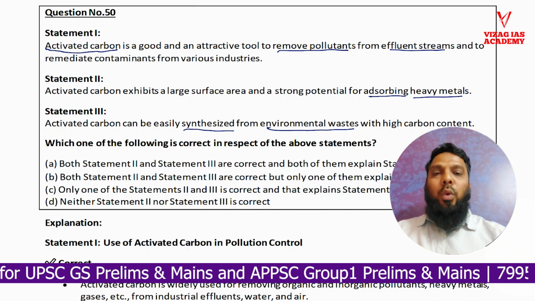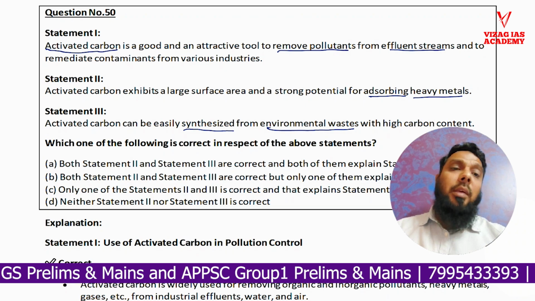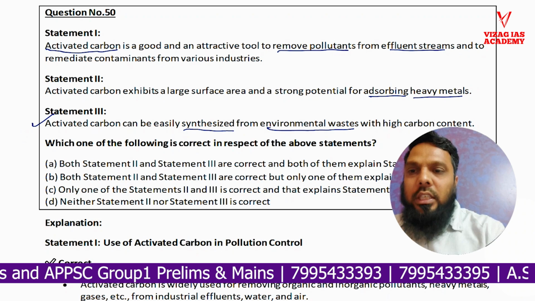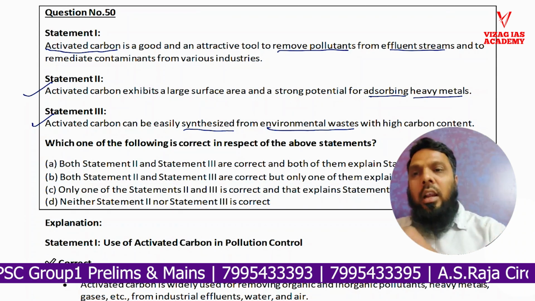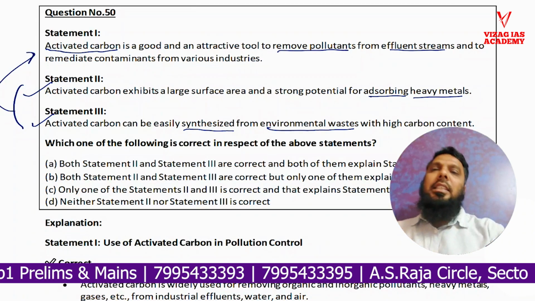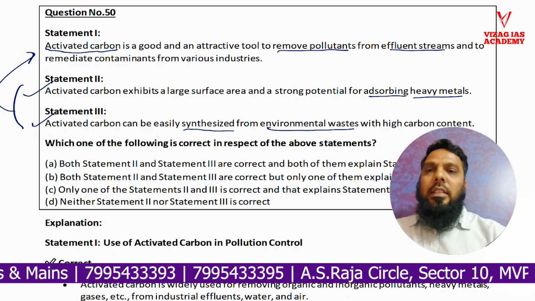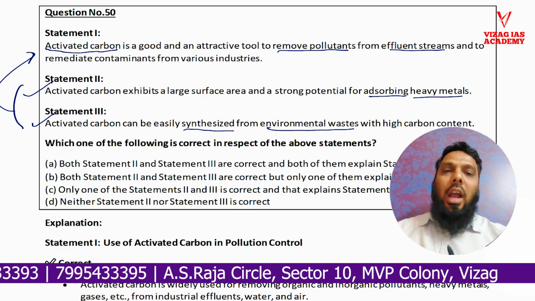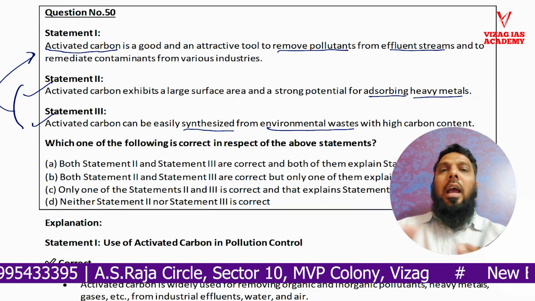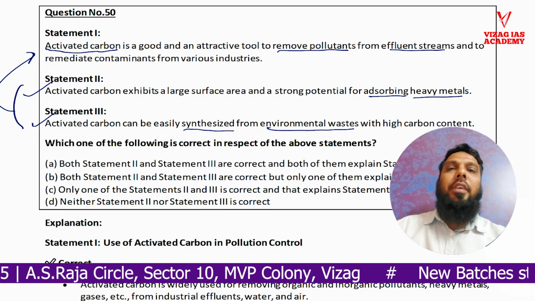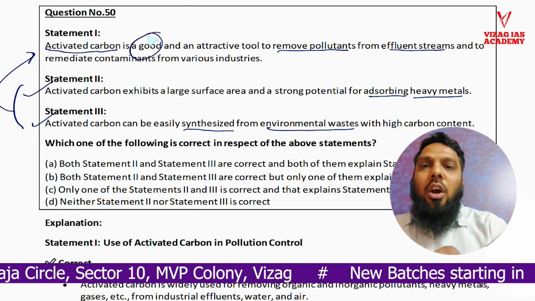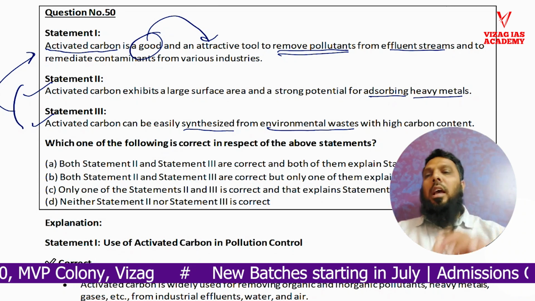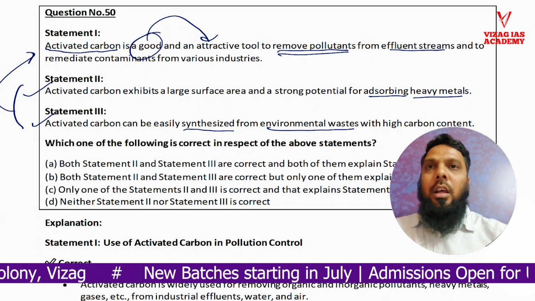Both statement 2 and statement 3 are correct, and both of them explain statement 1. So what is option A? Option A is saying that statement 2 and statement 3 both are correct, and both are explaining statement 1. Activated carbon exhibits large surface area and strong potential for absorbing heavy metals, and it can be easily synthesized from environmental waste, and that is the reason it's a good, attractive tool to remove pollutants. That is what is being claimed as per option A.